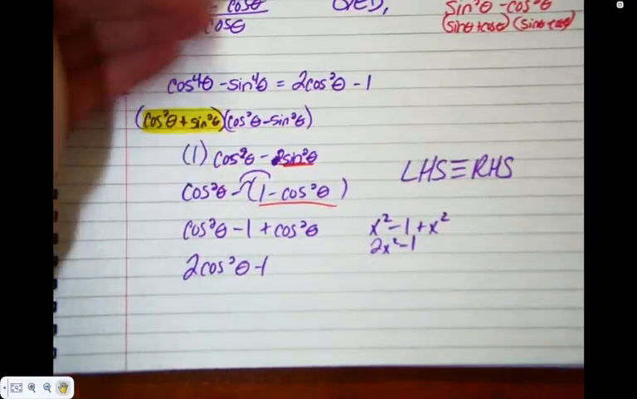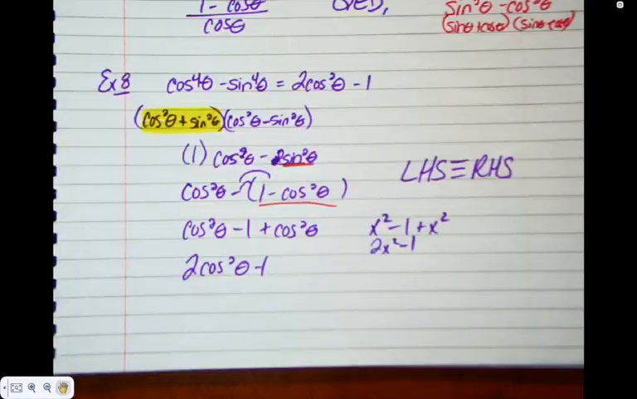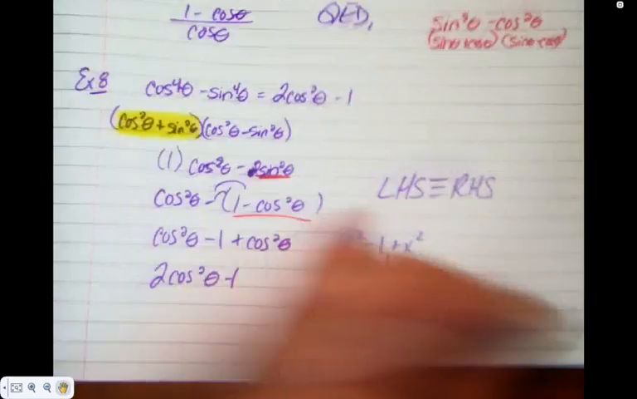Anytime you see next to the 4, it's going to be something like this. It's going to be a difference of squares to get rid of it. Last one.